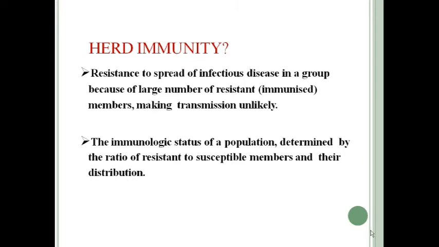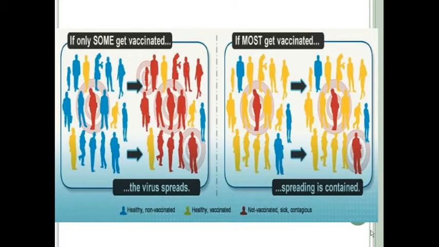But as the 80% are immunized, they will not transmit the disease from one person to another, and hence the rest 20 people who are susceptible will be protected from the disease. So this is the basics of herd immunity. In the next slide, I think you can understand it better.